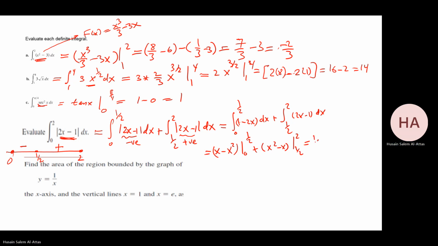Substitute. You have half minus 1 over 4, this is 1 over 4, and at 0 it is 0. Plus, now this is 4 minus 2 minus 1 over 4 minus half. Let me do it. This is 2 minus, 1 over 4 minus half is minus 1 over 4, so it will be plus 1 over 4.